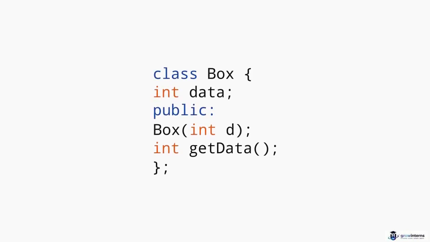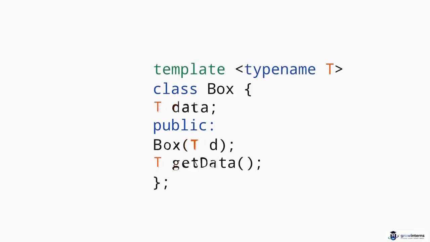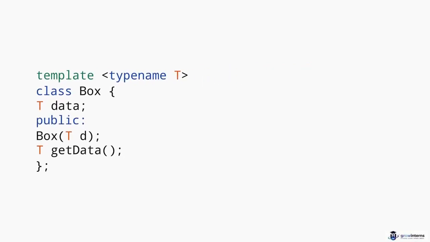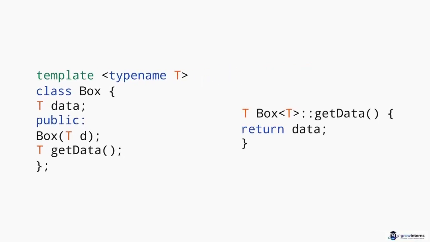Now let's apply this to an entire data structure. Pause the video and see if you can use that exact template syntax to convert this basic integer-only class into a generic class template. To solve this, you simply declare it at the top and swap the internal integer variable for T. There is a major friction point here.